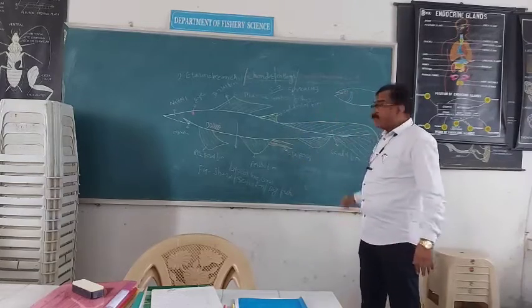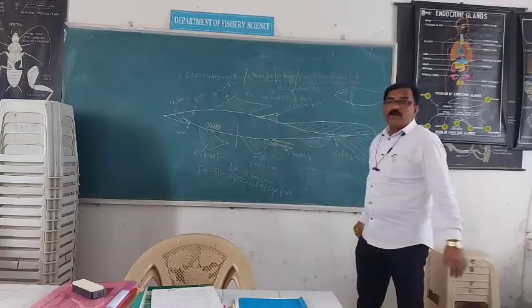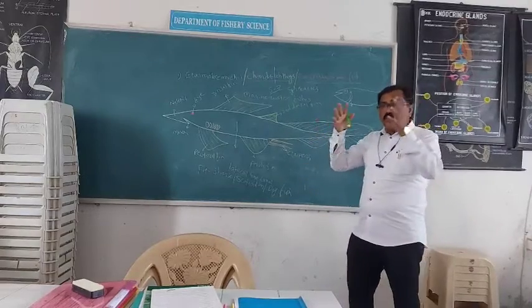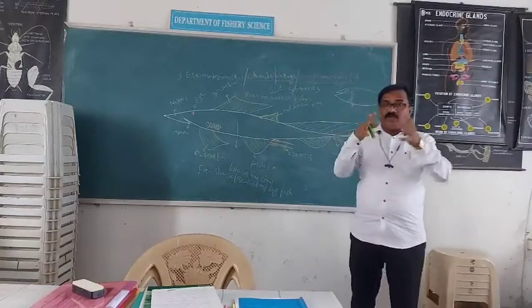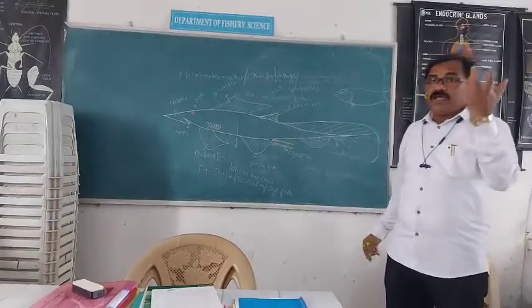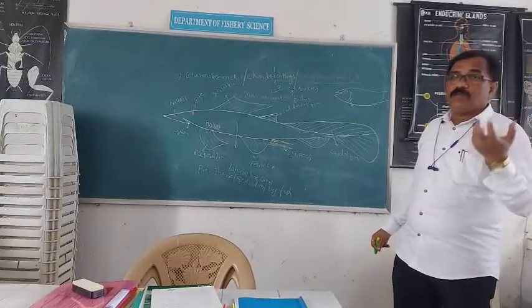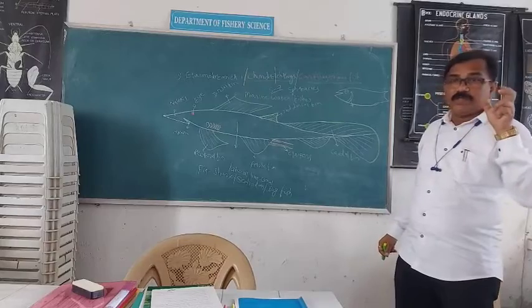In Teleostomi, this is the operculum or gill cover. All five gills are covered by a single covering, called the operculum or gill cover, with a single opening.